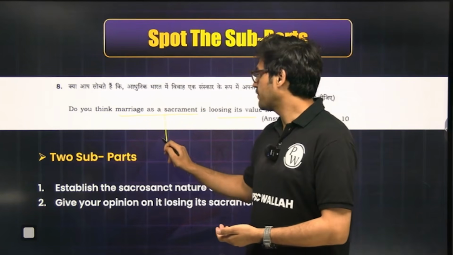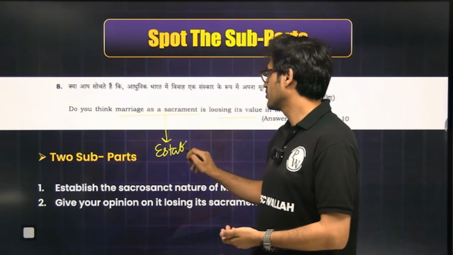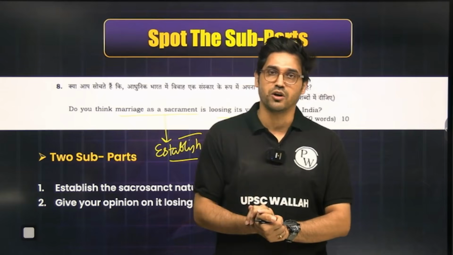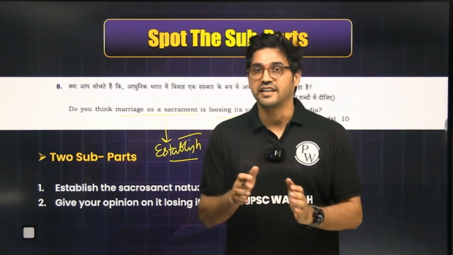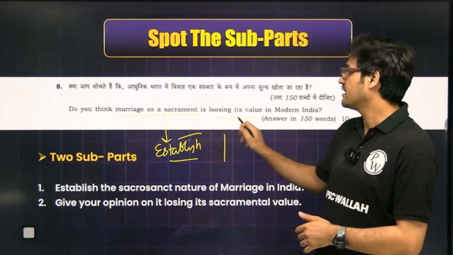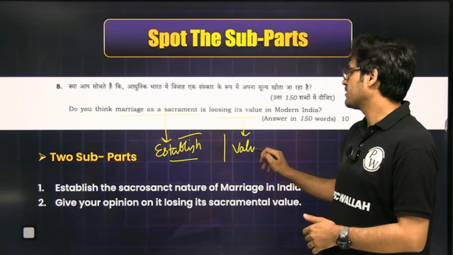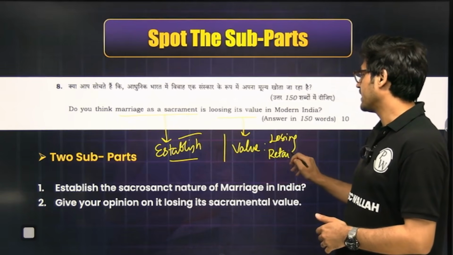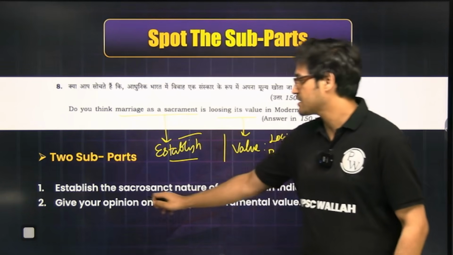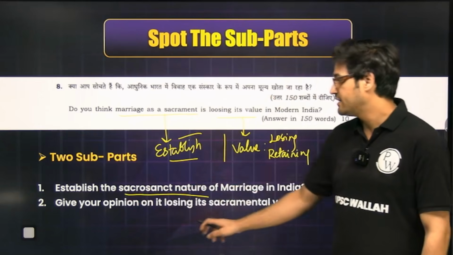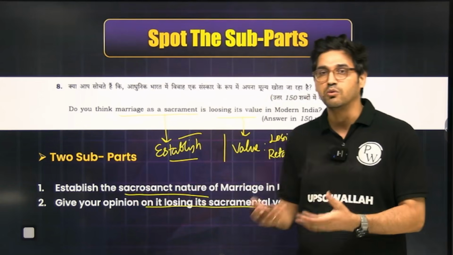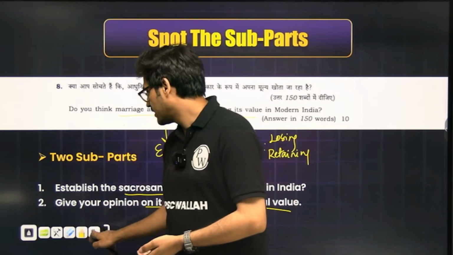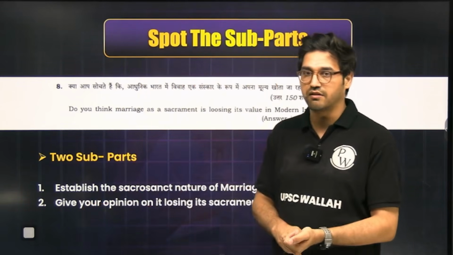This means that first you will have to establish that marriage as an institution holds a certain sacramental value in modern India or in India in general. And then you will follow it up by discussing your opinion on whether marriages are losing their value or they are retaining their value. So first is to establish the sacrosanct nature and then give your opinion on whether it's actually losing its sacramental value or not. Like I said, there is no explicit mention of these 2 subparts in this question itself.